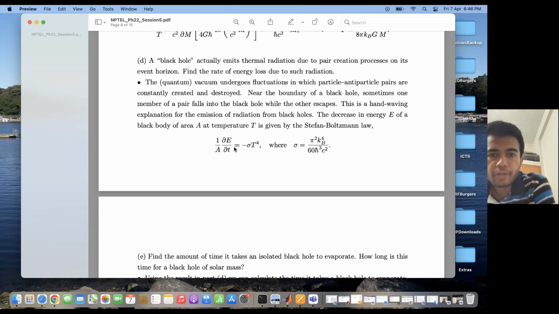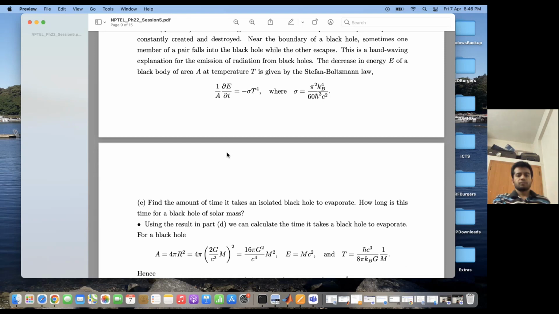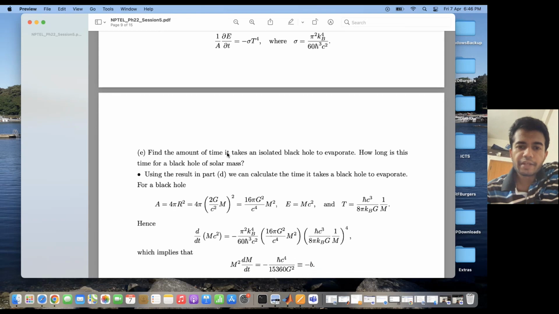So if I use this formula, I can calculate the rate of energy loss due to such radiation. And as you will see, it is proportional to the temperature of the black hole and the area of the black hole as well. So the next question is: what is the amount of time it takes for an isolated black hole to evaporate, and how long is this time for a black hole of solar mass?